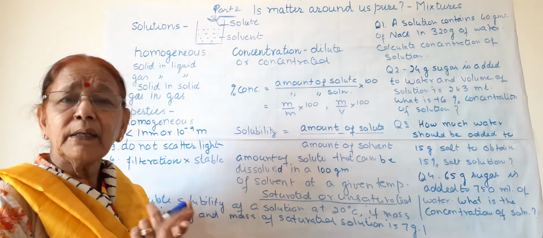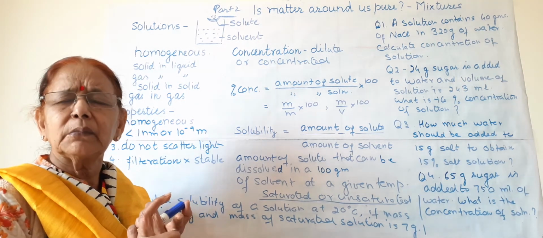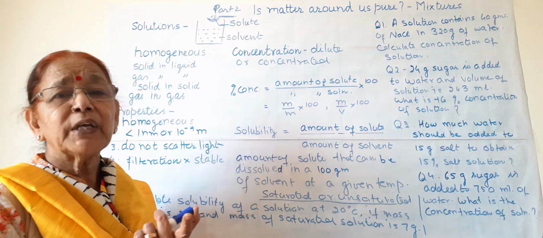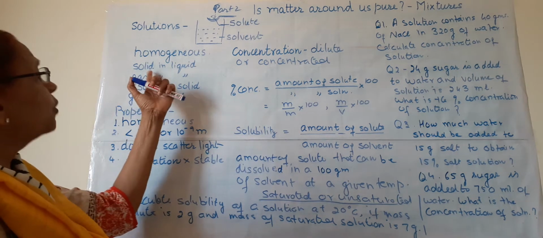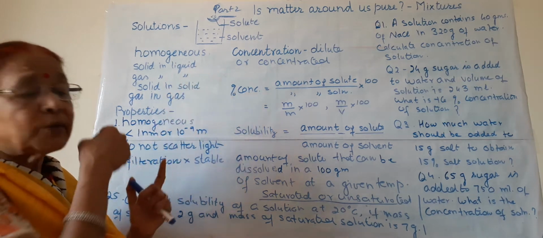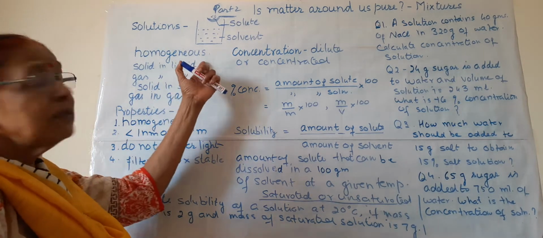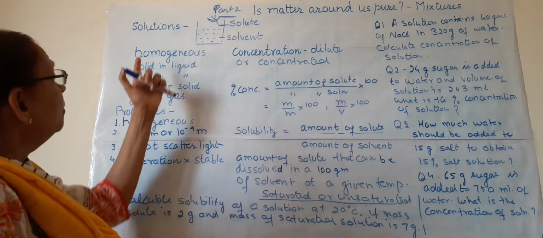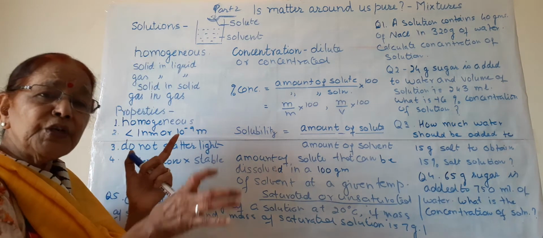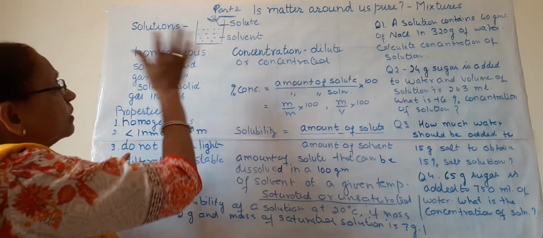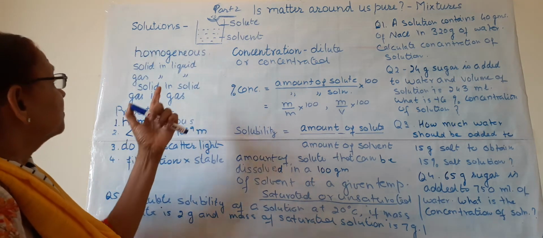Iodine is solid and alcohol is liquid, so we get tincture of iodine. So these are examples of solid in liquid, and a solution is formed which is homogeneous. Now homo means same or similar. If the composition is same or similar, then the solution is homogeneous.